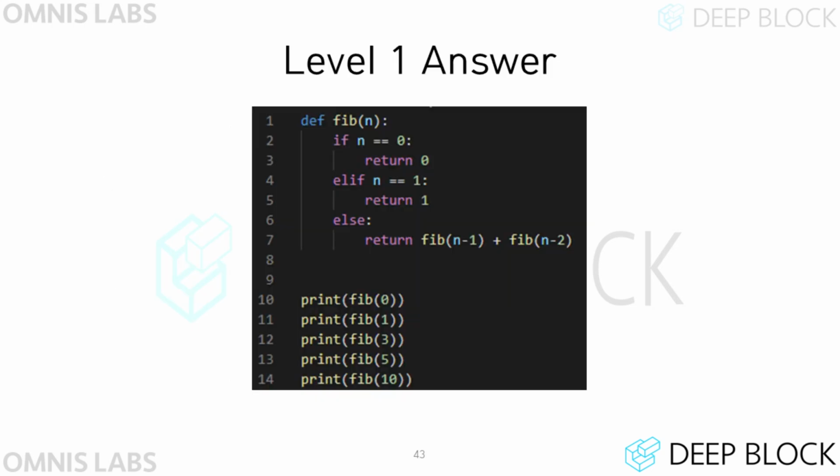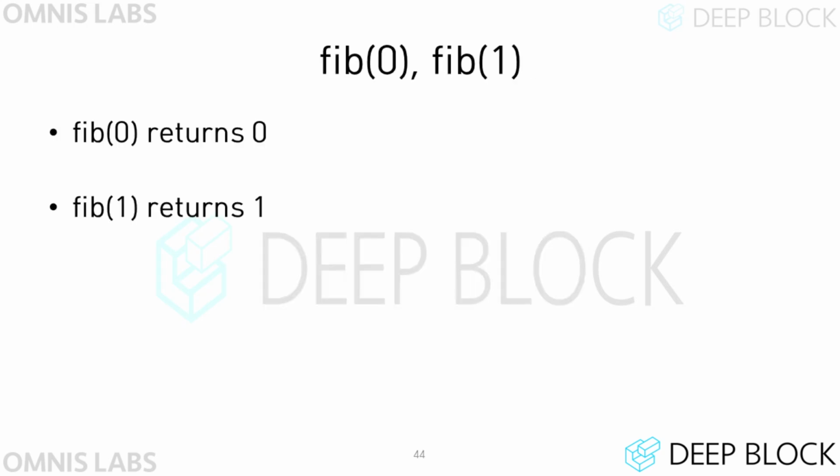For example, we can implement the Fibonacci function in the following way. When n is 0 or 1, 0 or 1 would be returned. Otherwise, the sum of the previous two numbers is returned. If 0 or 1 is passed as an argument to the function, the conditional expression is checked and 0 or 1 is returned.